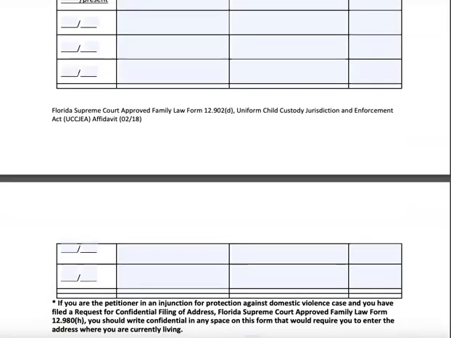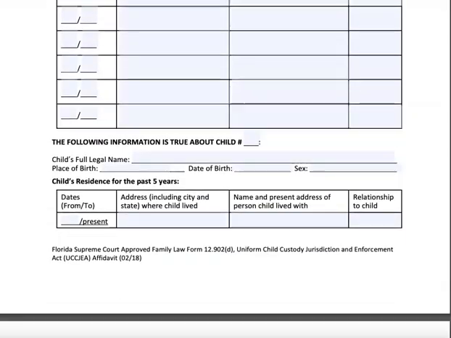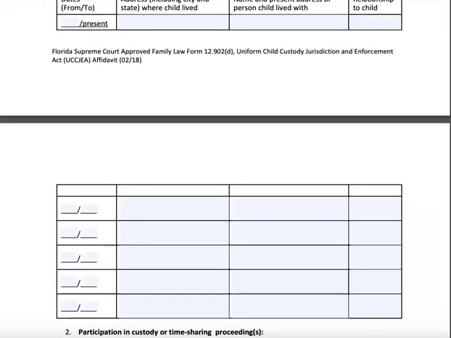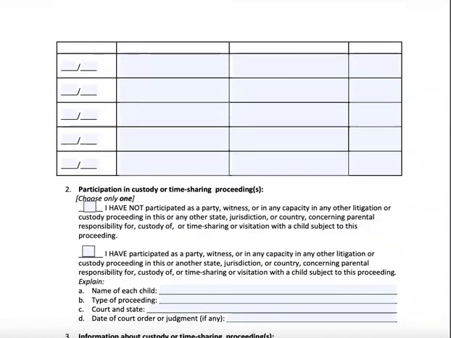Then you're going to continue on, and you're going to add the second child if there is one, and then the third child if there is one. And it's all the same information, hopefully. If they've been in different areas, and obviously you have to give those places.